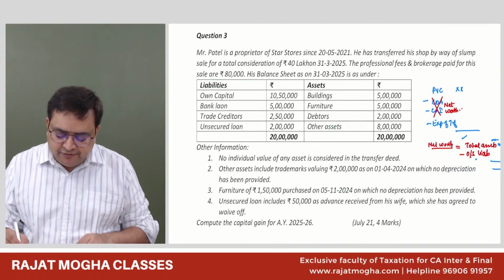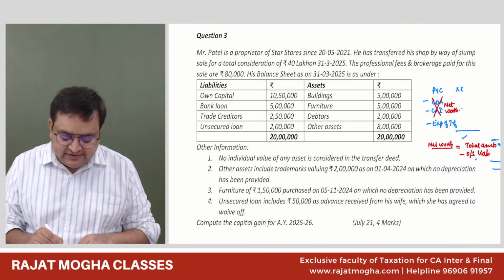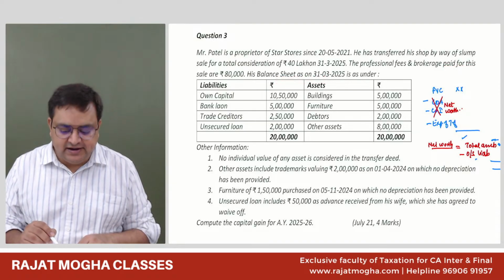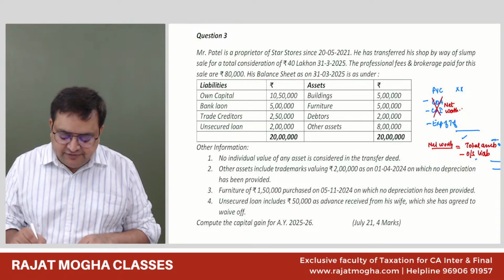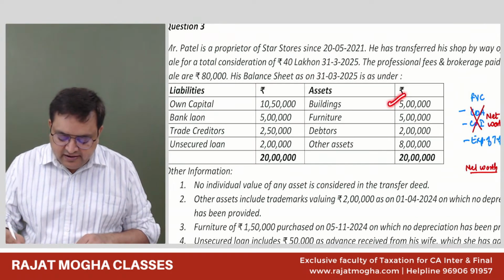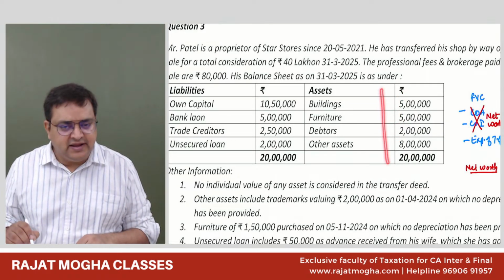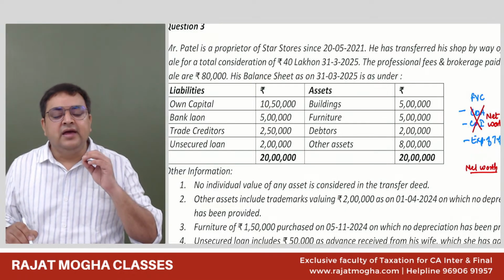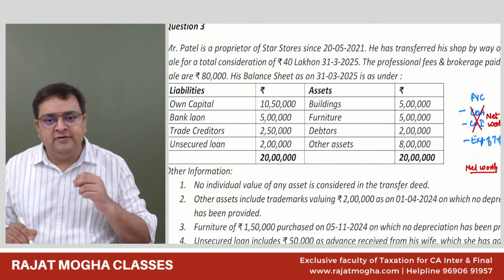The professional fees and brokerage paid for the sale was 80,000, so this is the expenses on transfer. We can take it. The balance sheet as on 31st March 25 is given as follows. In our balance sheet, we have building, furniture, debtors, other assets. All assets, we'll take it. But if anything is revalued, we will neutralize that effect. Anything which is not properly depreciated, we will not take it.